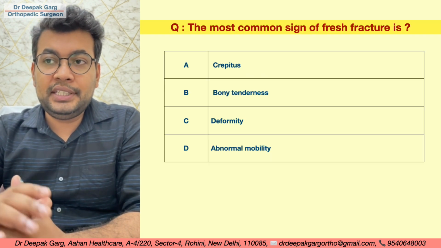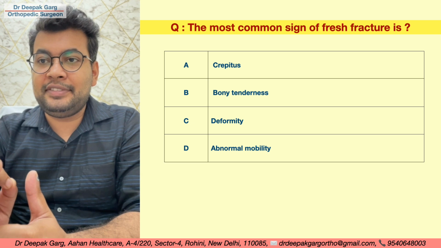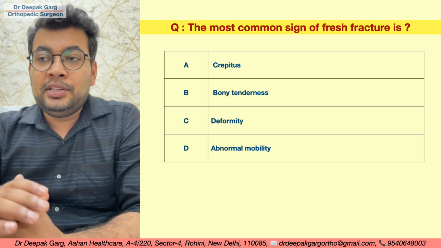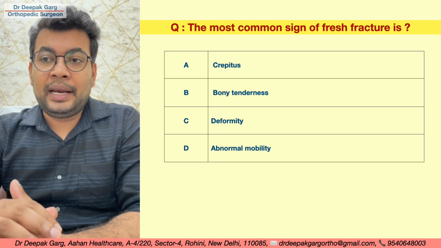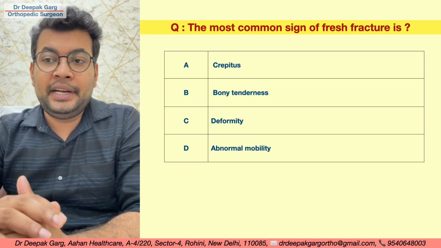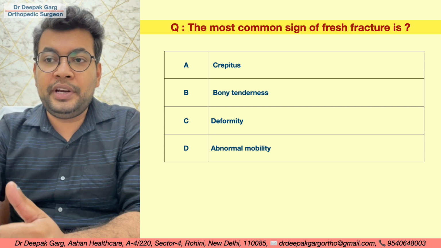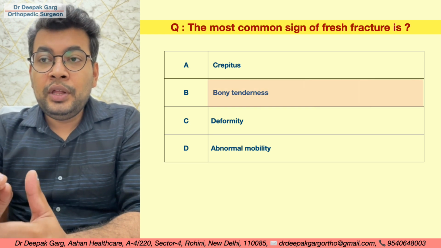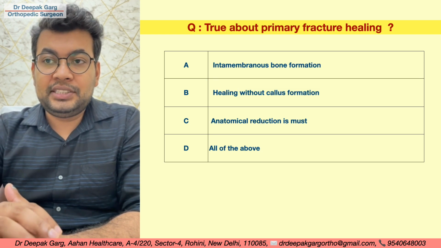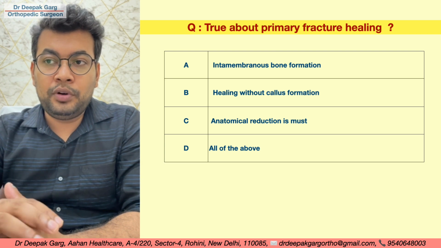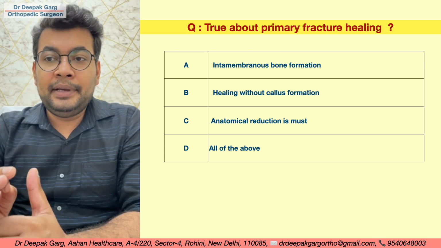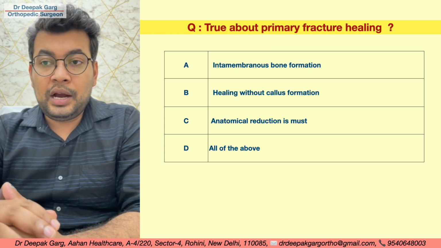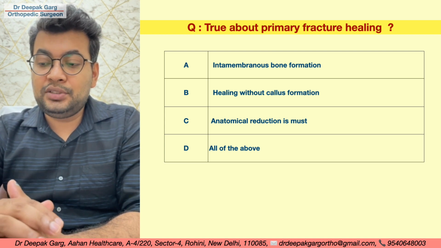So the next question is the most common sign of a fresh fracture. We have already seen the most common sign, that means if a fracture is there, this sign will be there. Crepitus, bony tenderness, deformity, abnormal mobility. The answer is bony tenderness. True about primary fracture healing: intramembranous bone formation, healing without callus formation, anatomical reduction is a must, or all of the above. So the answer is all of the above.